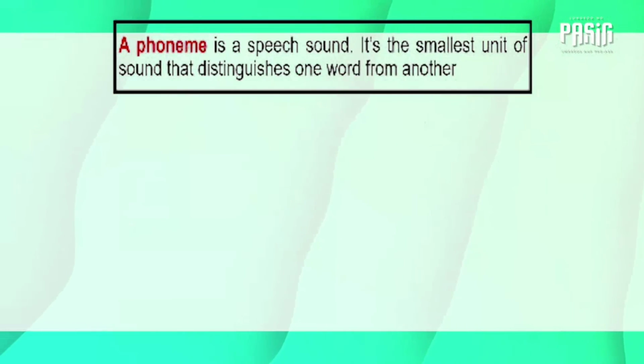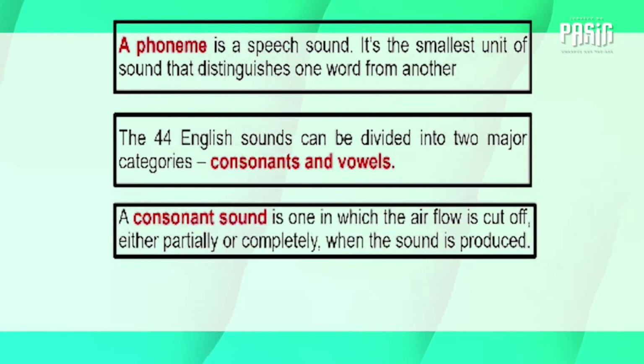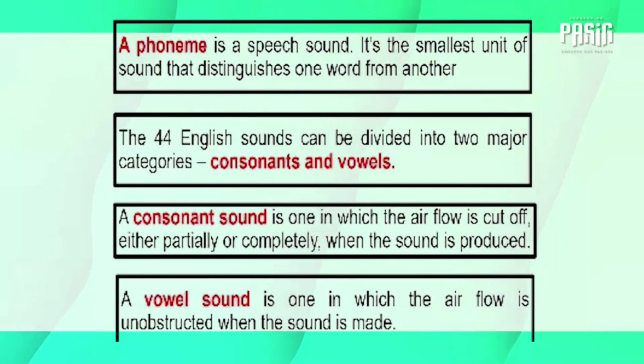To sum up our lesson for today, we should bear in mind that a phoneme is a speech sound. It's the smallest unit of sound that distinguishes one word from another. Since sounds cannot be written, we use letters to represent or stand for the sounds. The 44 English sounds can be divided into 2 major categories, consonants and vowels. A consonant is one in which the airflow is cut off, either partially or completely, when the sound is produced. In contrast, a vowel sound is one in which the airflow is unobstructed when the sound is made.